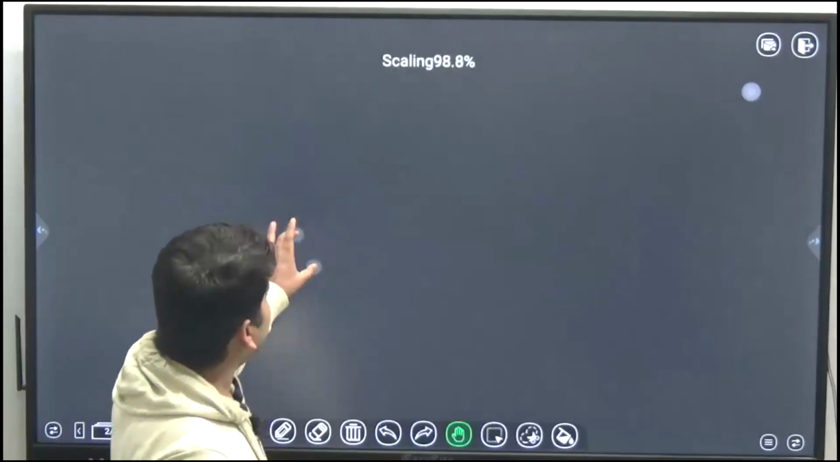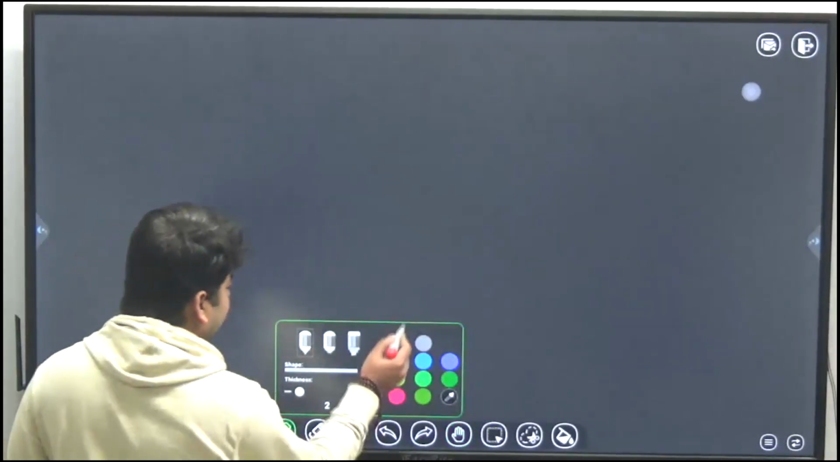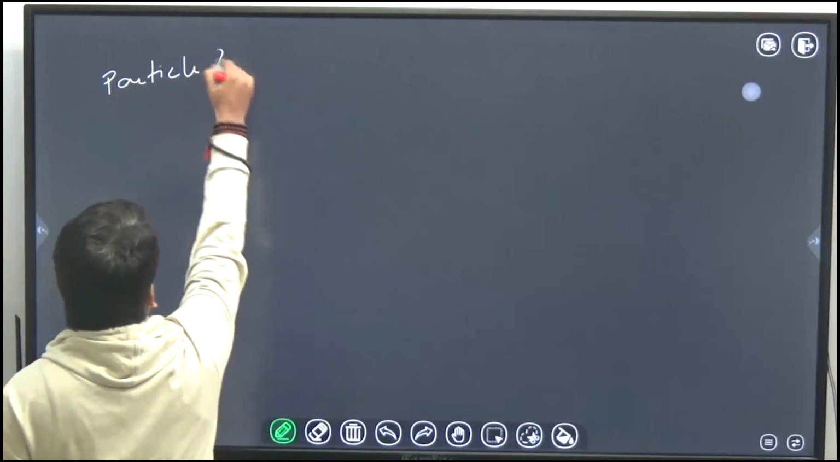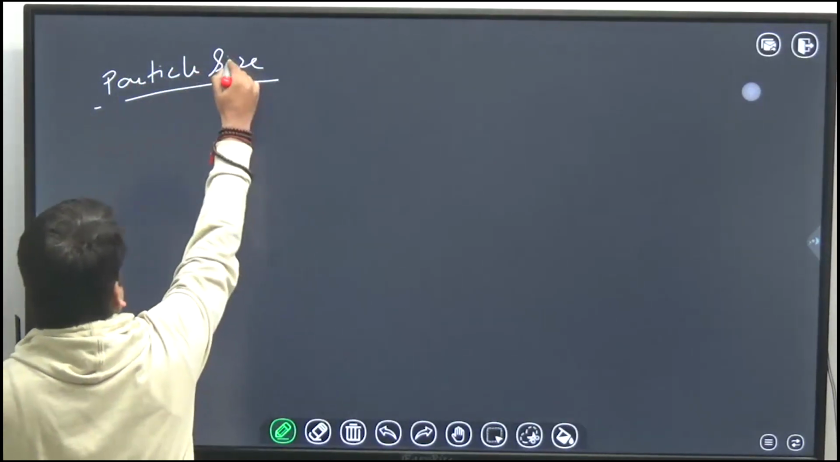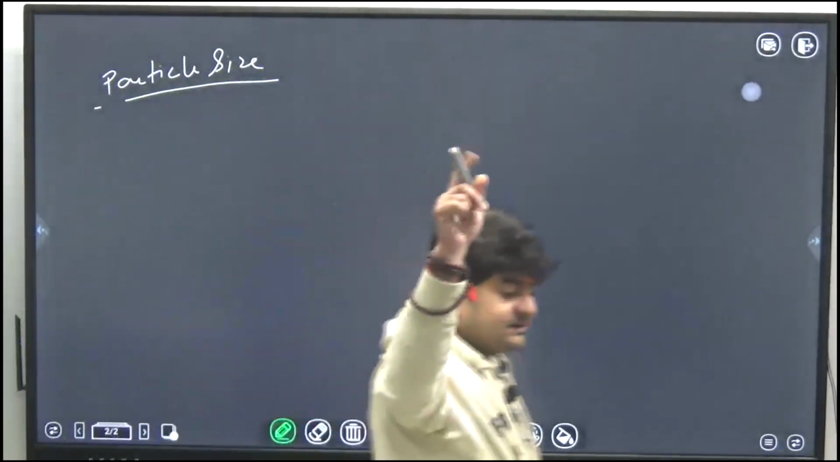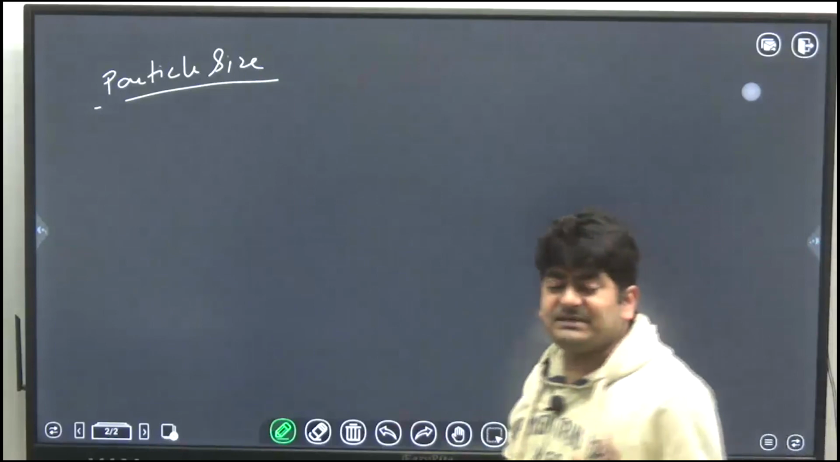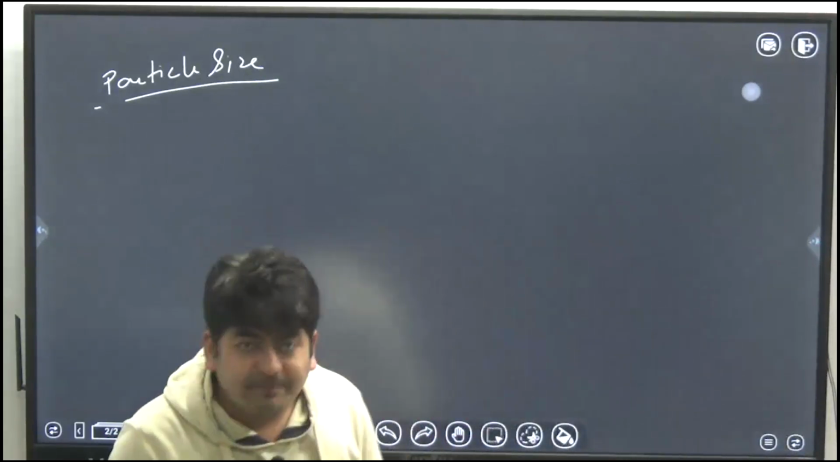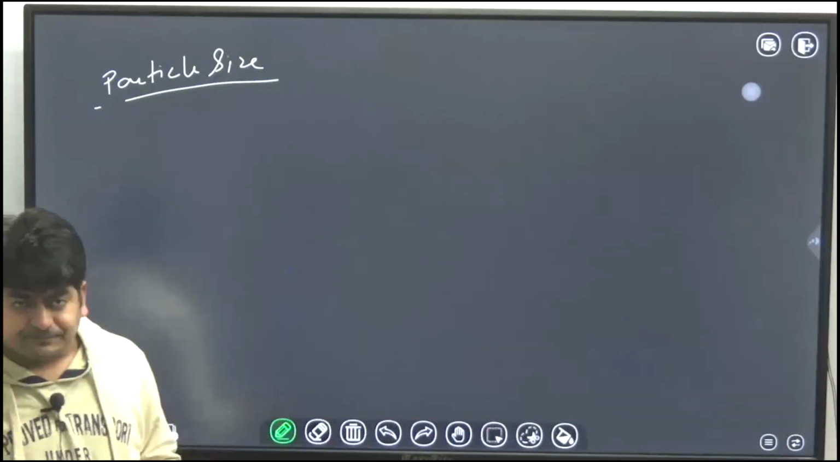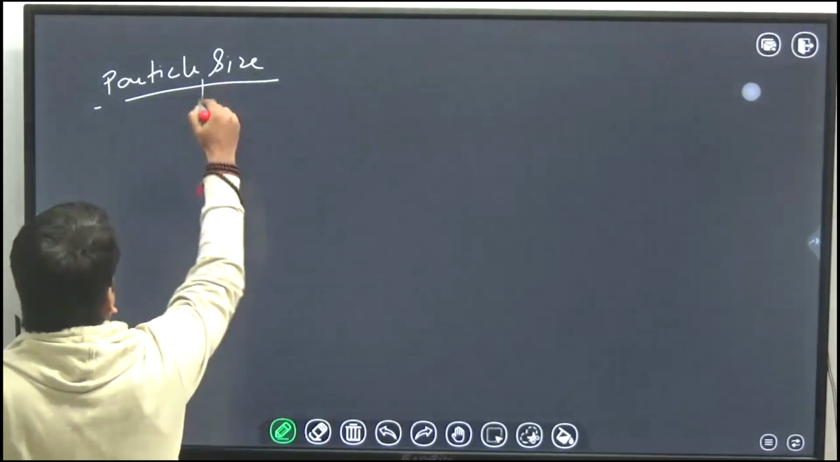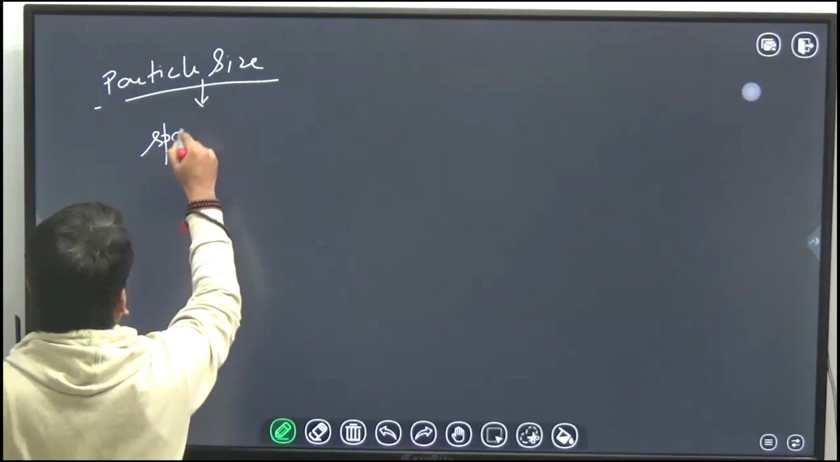Now next, let's talk about the particle size in solid characteristics. It's very simple. Only a few things are there which should be clear to you. I am talking about the particle size. Size means how big the particle is, basically the space occupied by the particle. Particle size means space occupied by the particle.